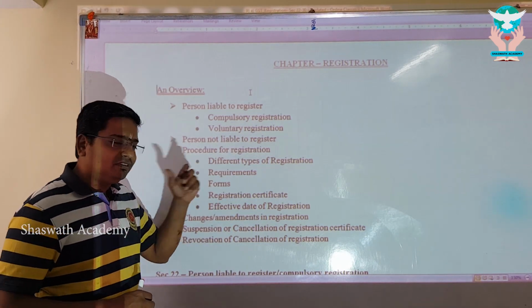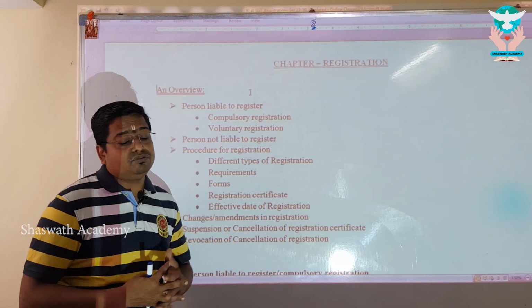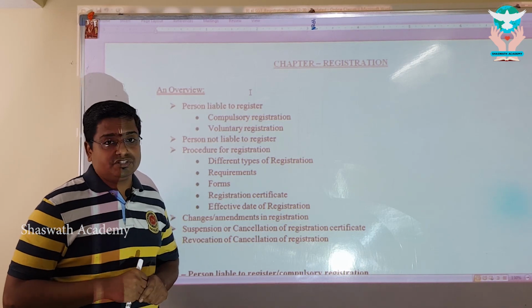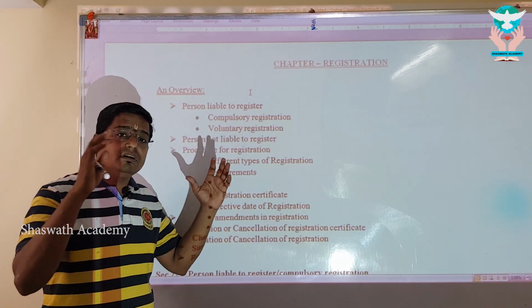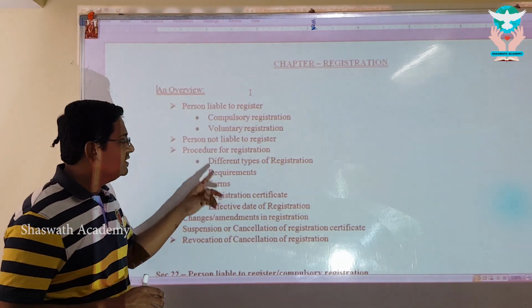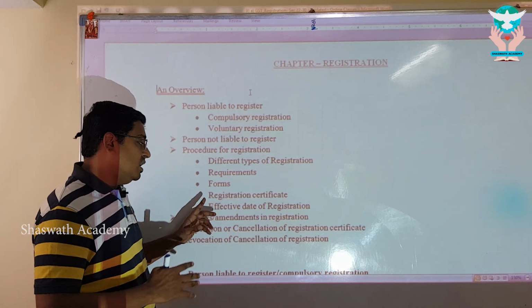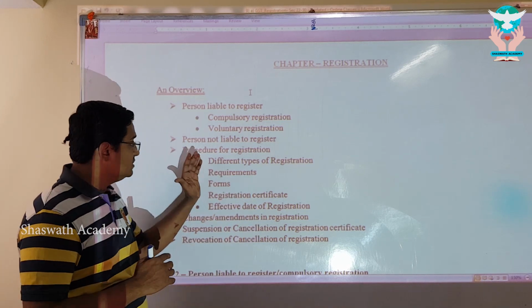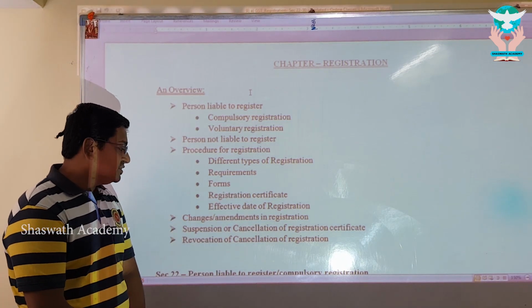Next, procedures. When we start procedures, there are different types of registration like normal person, casual taxable person, non-resident taxable person, suo motu registration, electronic commerce operator, TDS and TCS collectors. We will be discussing these different types of registrations, and for all such registrations, what the requirements are, what the form is, how the registration certificates will be issued, and from what day it will be effective.